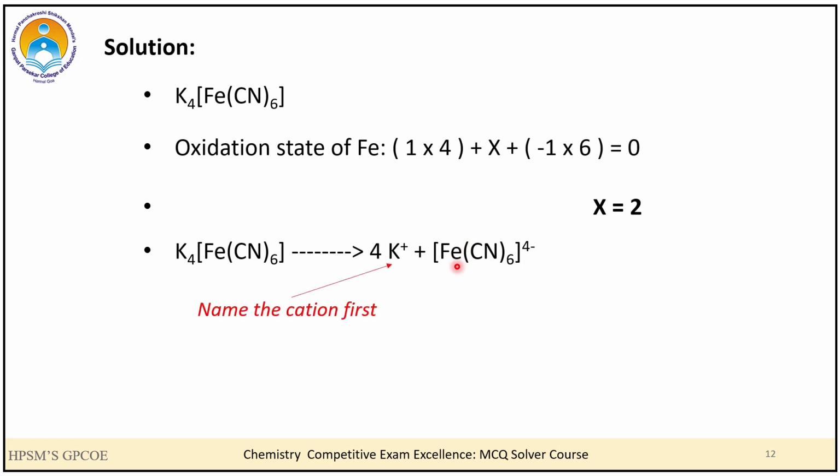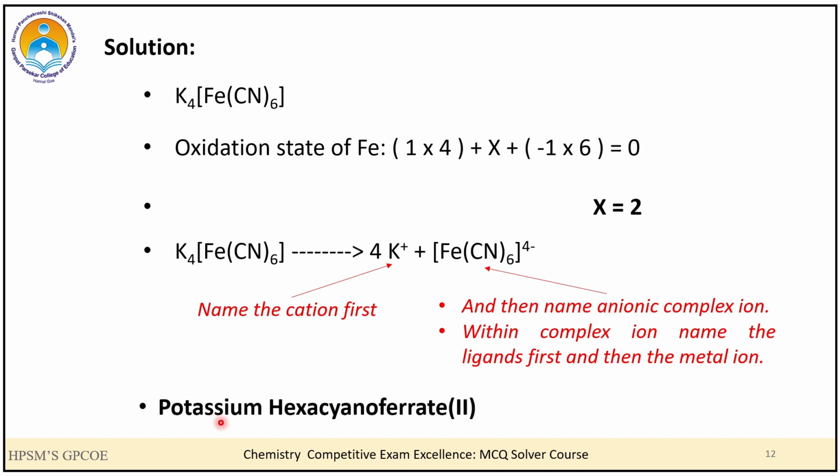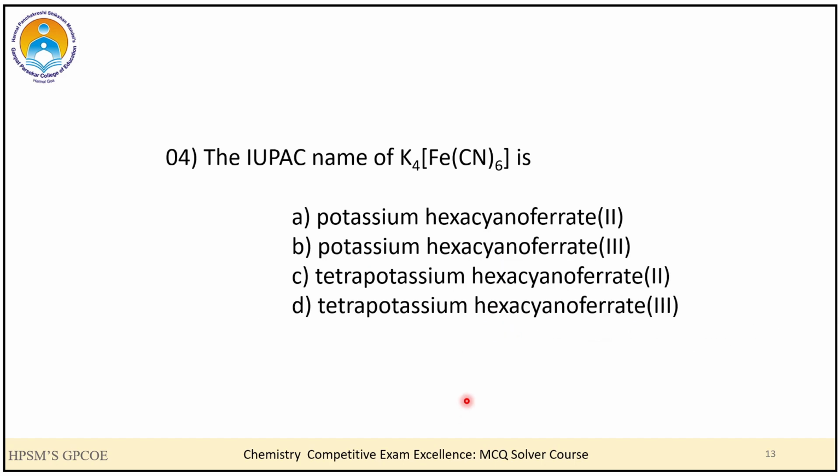Now, whenever we are naming a coordination compound, we always name the cation first and then we name the anionic complex ion. Now within the complex ion, we name the ligand first and then we name the metal ion. Hence the name of this one would be potassium hexacyanoferrate(II). Hexacyano because there are 6 cyanide ligands, and II because the oxidation state of Fe is +2. So the correct answer over here is A, that is potassium hexacyanoferrate(II).